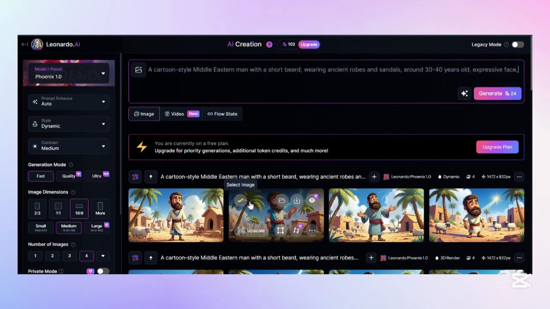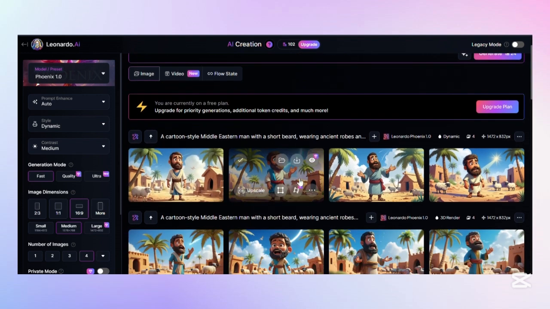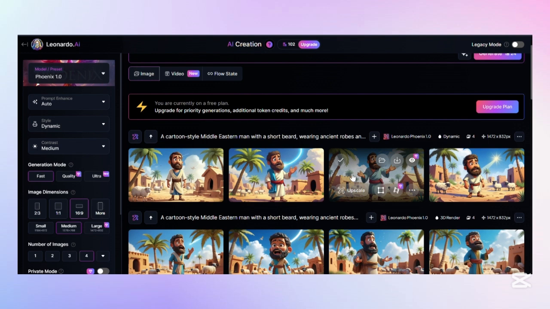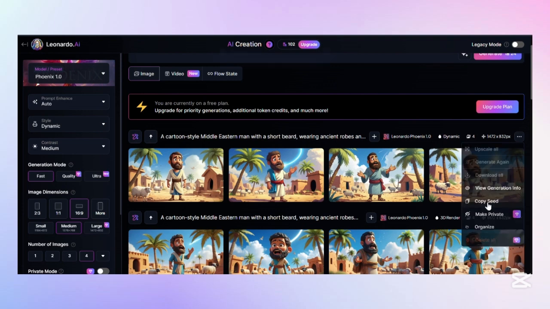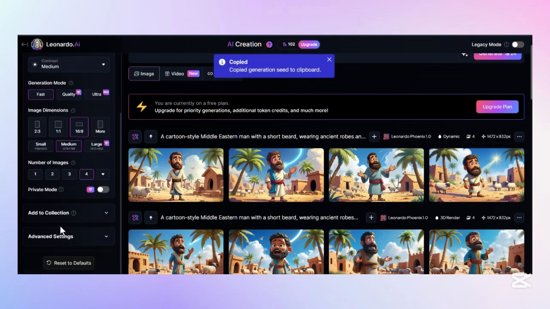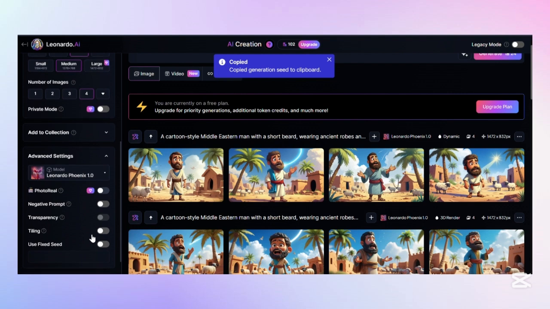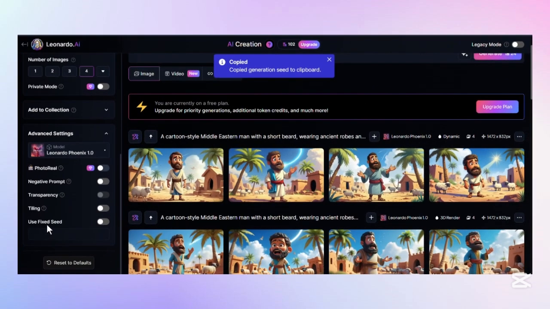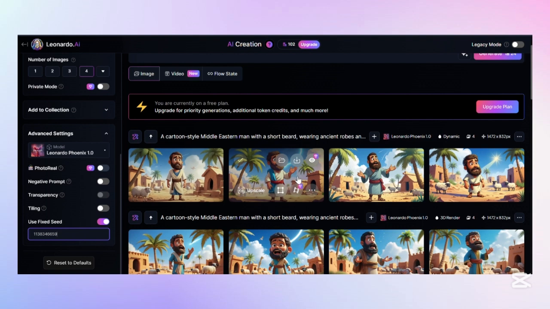Since I chose the dynamic style images to be my image style of preference, I'm going to click on these 3 dots and I'll copy the seed of the images and I'll scroll to the advanced settings of Leonardo AI and I'll click on use fixed seed. I'll click on this button right here and I'll paste the seed like so. The reason why I'm doing this is so we get consistent characters for our story. So our characters are going to look similar to the images we had for Jonah using the dynamic style.